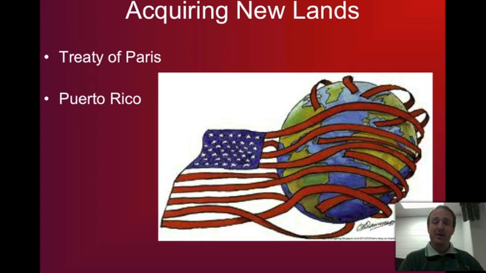Puerto Rico is occupied militarily by the United States, and it would seem to make sense that the United States would stay there, but after some court cases, Puerto Rico is going to gain its independence, which they wanted. But the United States is going to allow Puerto Ricans to have U.S. citizenship, although it does not give them statehood, and this is still true to this day. And there are some other differences, but we won't get into that right now. Our focus is on imperialism.